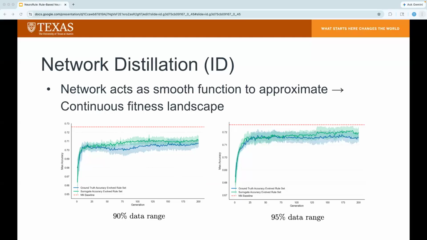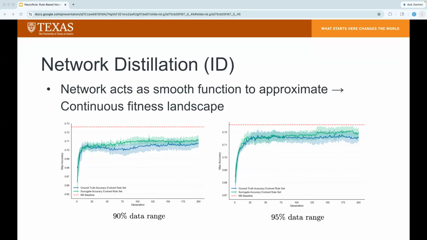The neural network likely acts as a smoother function for the rule sets to approximate, and this effect basically provides the evolutionary algorithm with a more continuous fitness landscape, preventing the search from being trapped in local optima defined by individual outliers. The resulting rule set model is then able to model the behavior of the neural target, combining the generalizable insights from the rule set with the higher performance of the neural network.